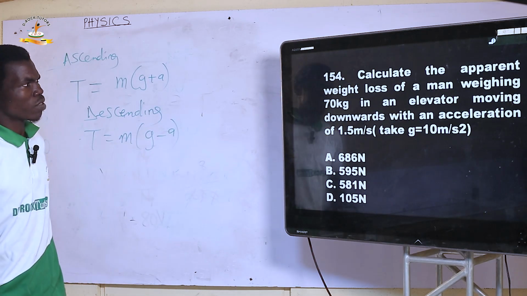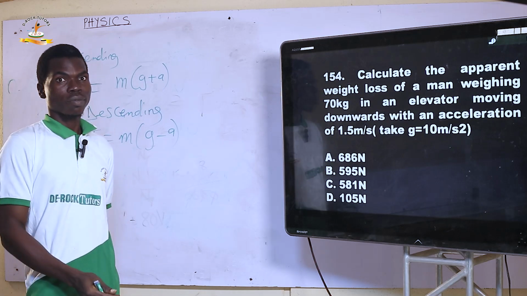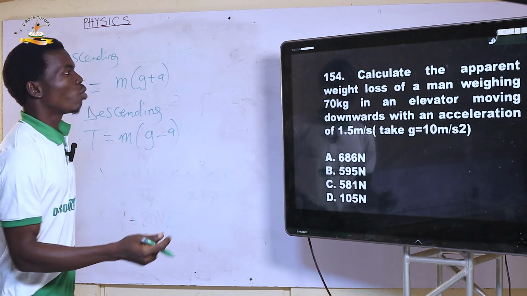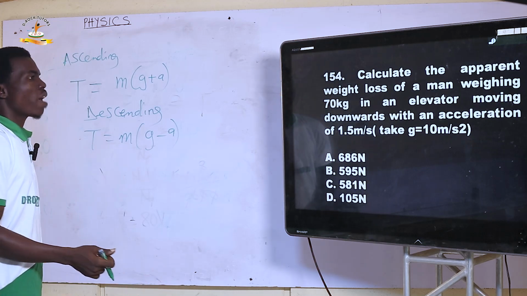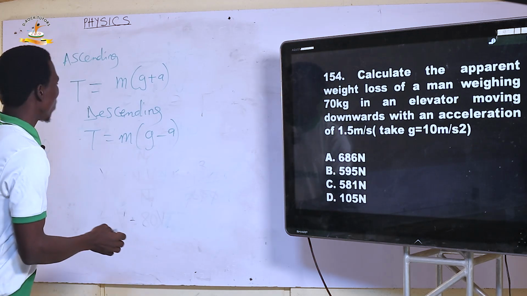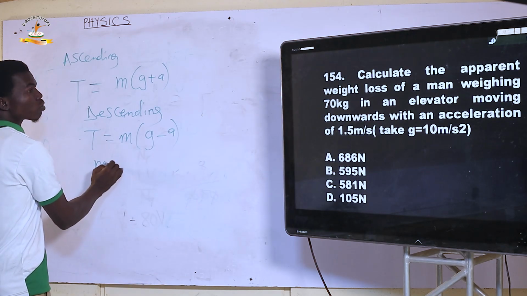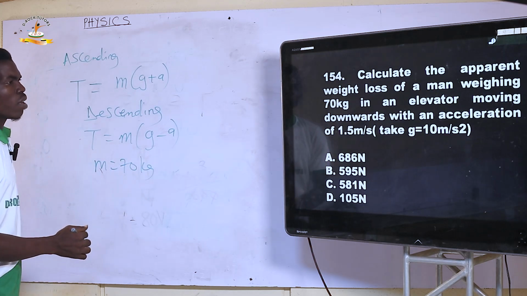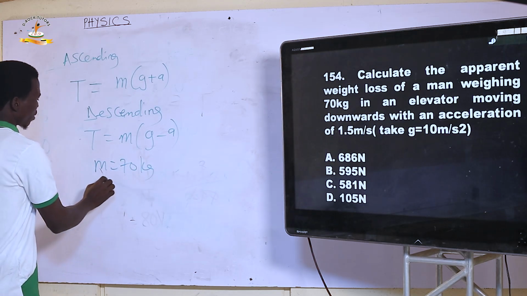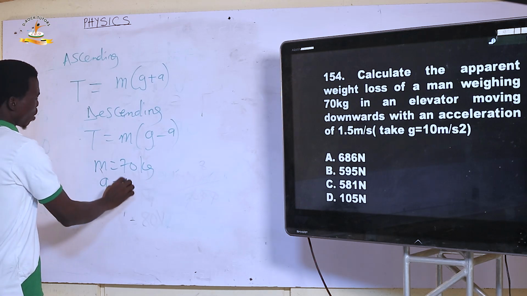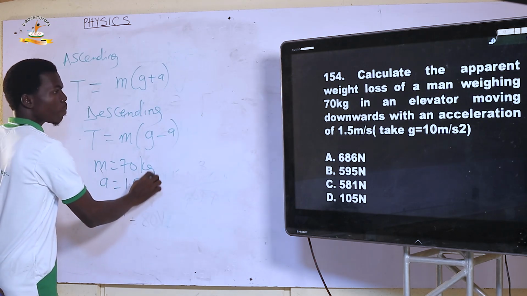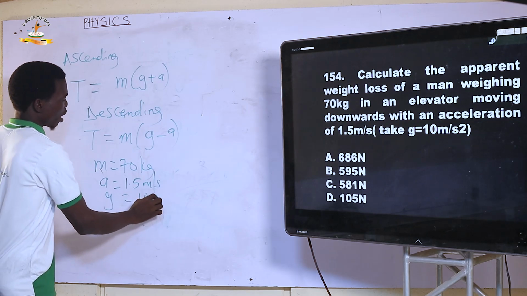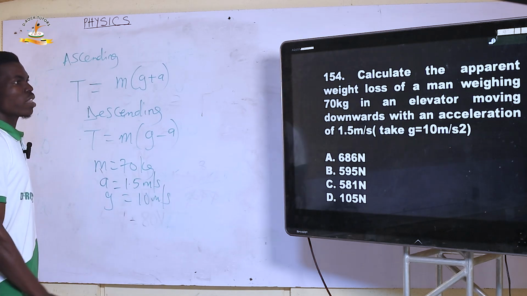Now let's take a look at the question again. We have a case of a man whose mass is 70 kilogram. The acceleration of the man is 1.5 meter per second squared, and g is 10 meter per second squared.